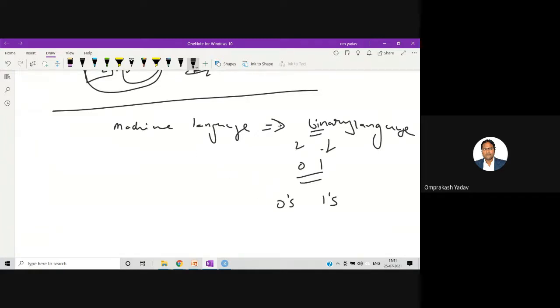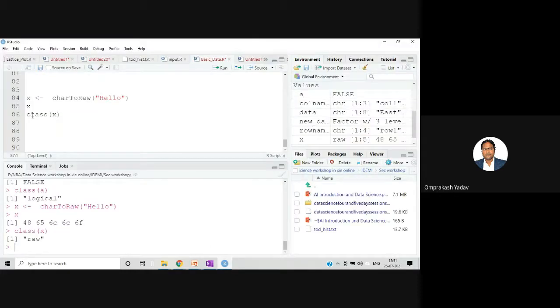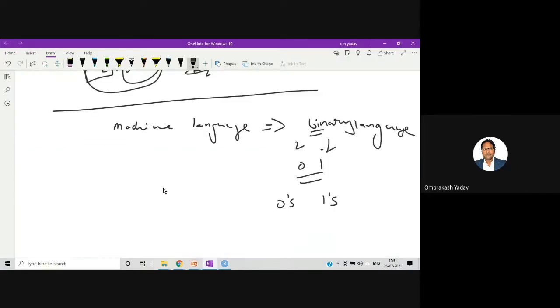For example, here we are writing in English words. These kinds of languages are called high level languages, where it is comfortable for us to write programs because we understand them better. Otherwise, if somebody tells you to write code in 0101 like this, and there are 1,000 lines of code, it is very difficult to write plain machine language.